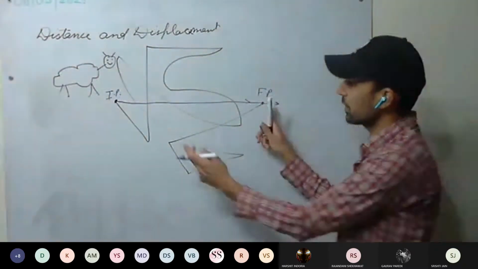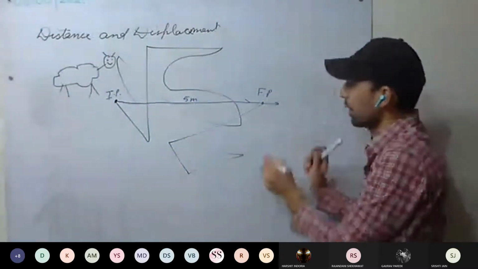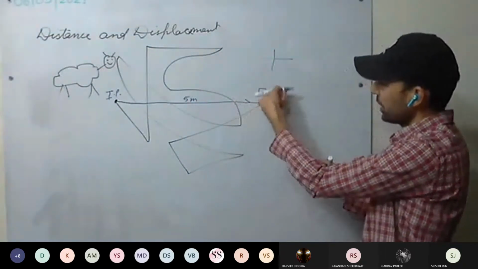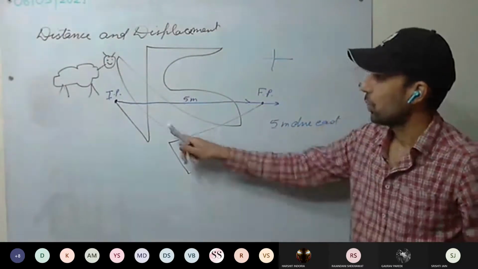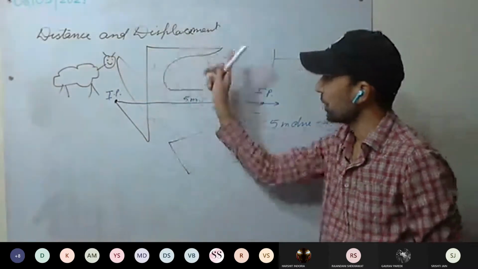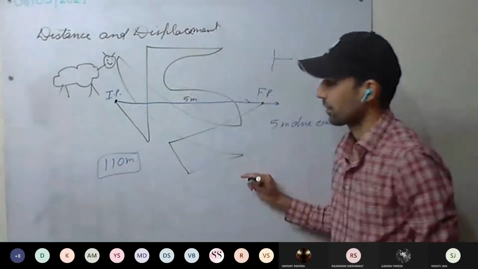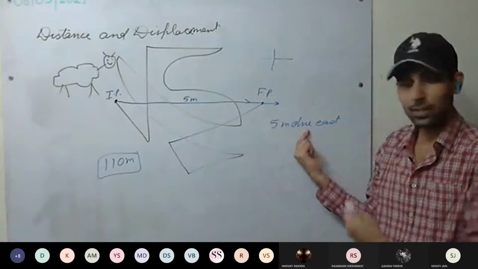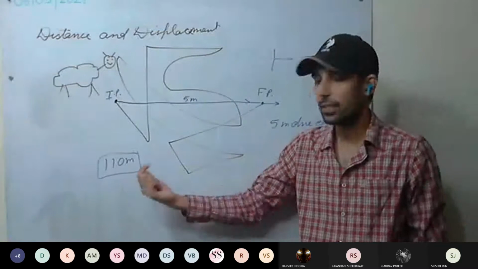So displacement will be expressed. What is the length of this one? For example, it is 5 meters, and consider it as due east. So what is the displacement of the sheep? 5 meters due east. Whereas, for example, the total distance covered is 110 meters. What you see? Displacement is only 5 meters due east. Direction is also there. Total distance covered is 110 meters.